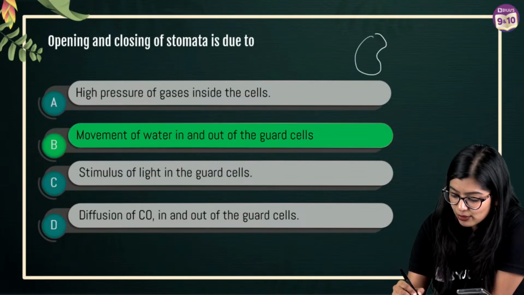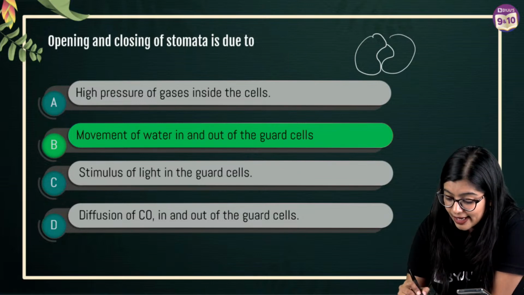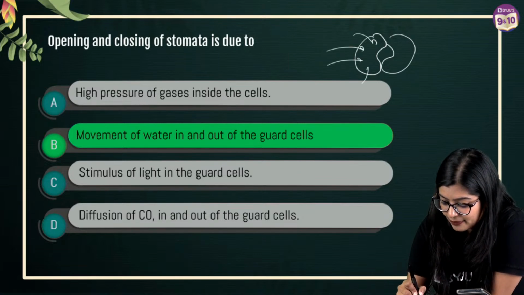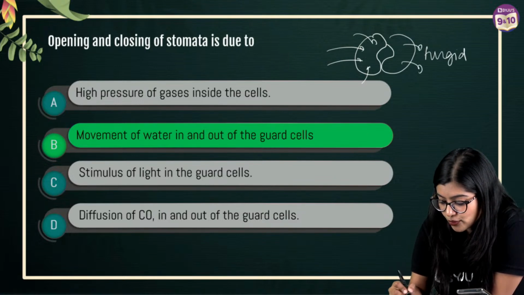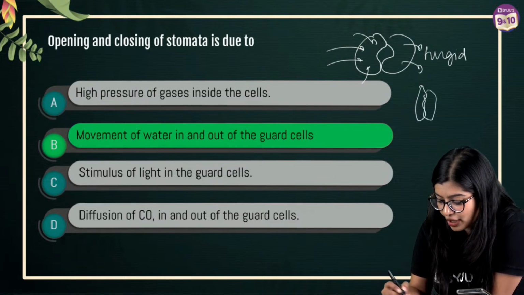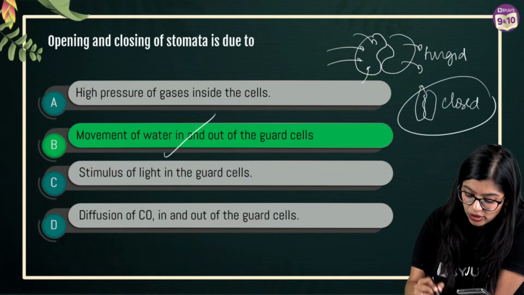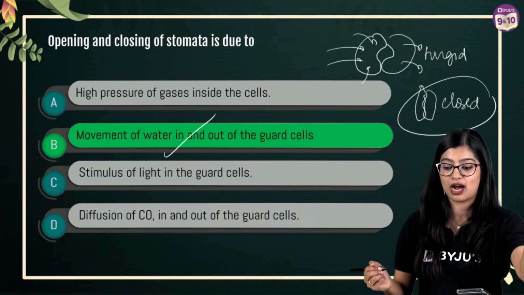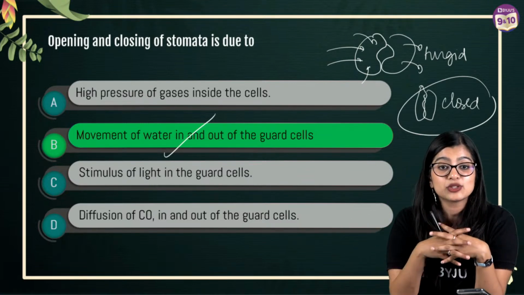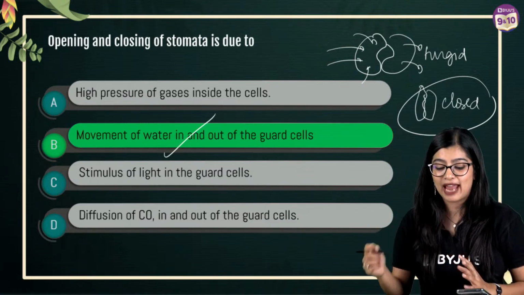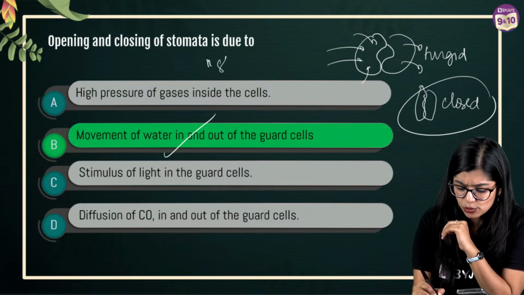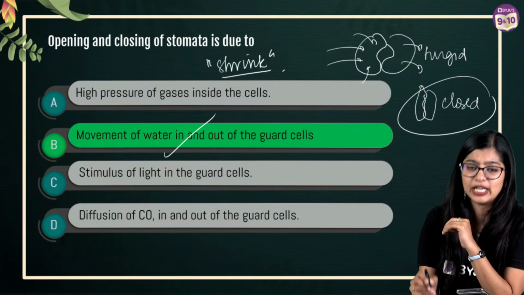I told you, right, when you have the stomata, when water moves in, cells become turgid, so it will open. But when water moves out, they'll become flaccid, they'll shrink, and it will remain closed. That is why movement of water in and out of the guard cell is what facilitates opening and closing. Flaccid means to shrink. Simple.